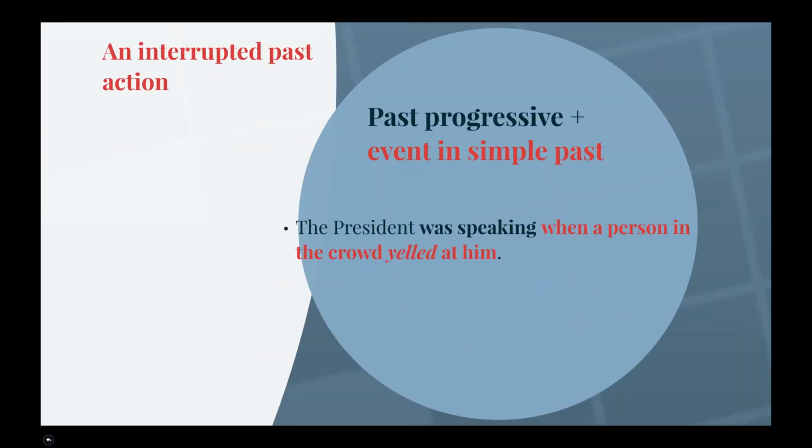An example of an interrupted past action is: the president was speaking when a person in the crowd yelled at him. The past action occurring was the president speaking, until the event in the simple past, a person yelled, interrupted the action.